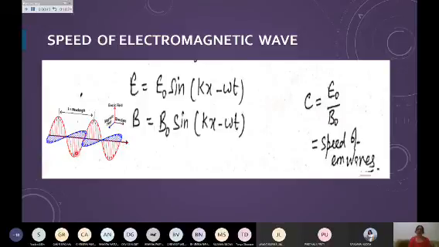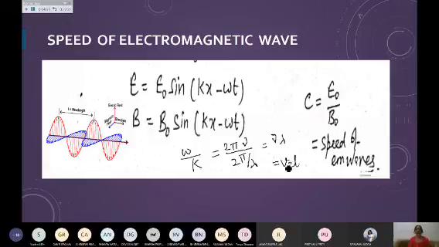So an electromagnetic wave, if you wish, you can write, is simply the variation of electric and magnetic field along directions perpendicular to each other, which are further perpendicular to the direction of propagation of the wave. This of course varies sinusoidally. Like we wrote the equation of a progressive wave in 11th class, you can write the equation for the electric field as well, and the equation of the magnetic field.